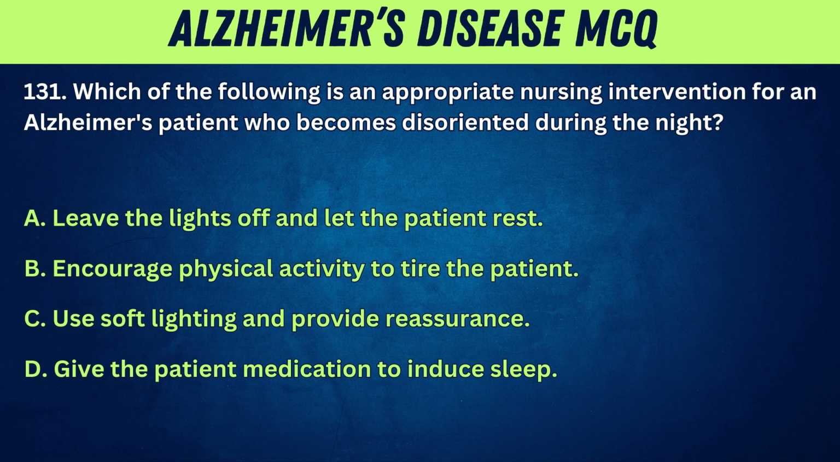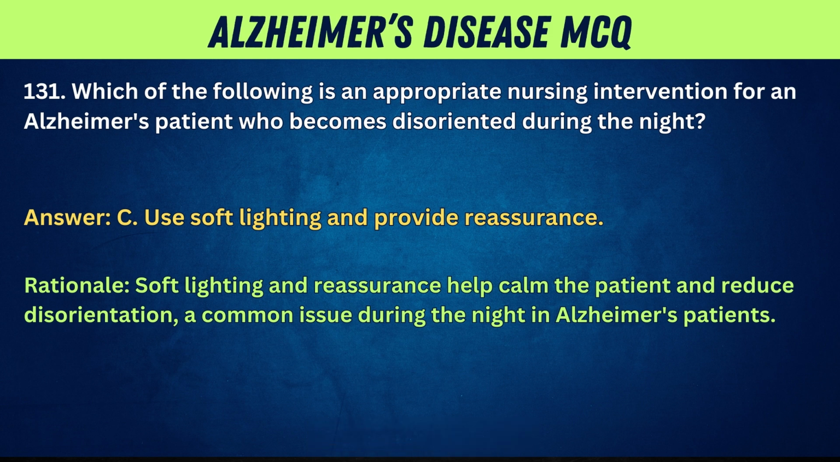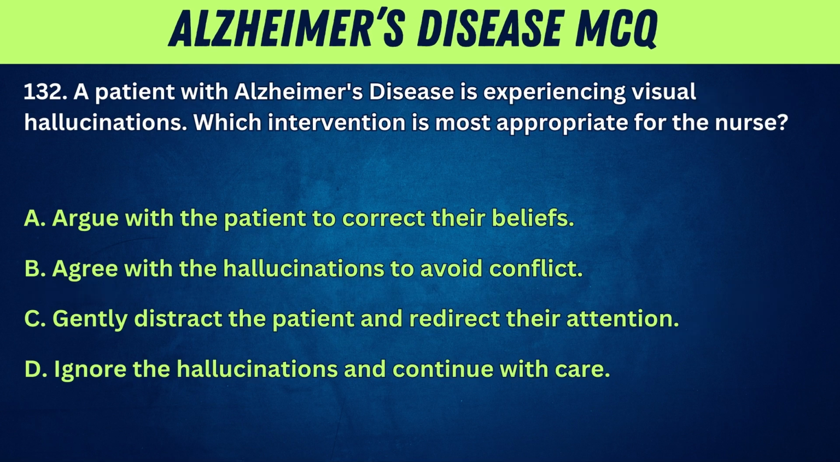131. Which of the following is an appropriate nursing intervention for an Alzheimer's patient who becomes disoriented during the night? A. Leave the lights off and let the patient rest. B. Encourage physical activity to tire the patient. C. Use soft lighting and provide reassurance. D. Give the patient medication to induce sleep. Answer. C. Use soft lighting and provide reassurance. Rationale. Soft lighting and reassurance help calm the patient and reduce disorientation, a common issue during the night in Alzheimer's patients. 132. A patient with Alzheimer's disease is experiencing visual hallucinations.